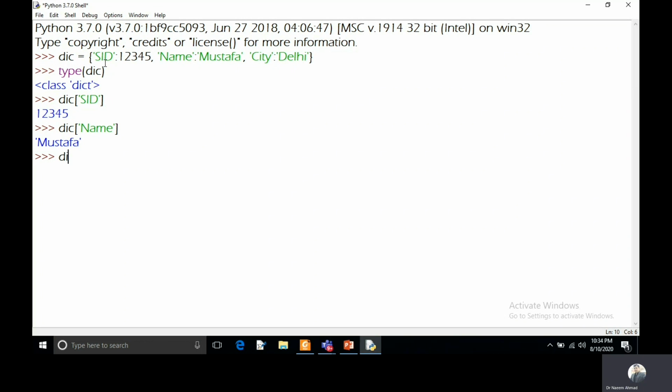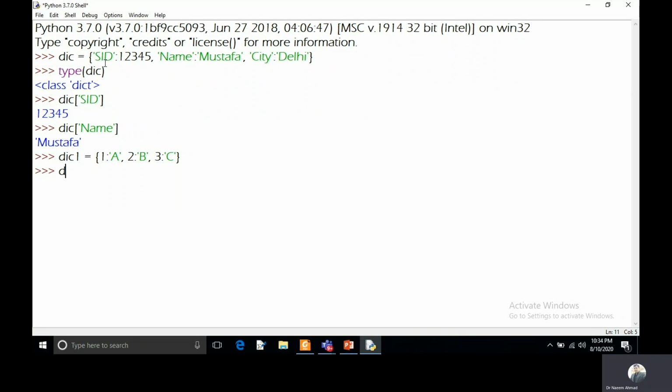Now we can also take one more dictionary that will have numerical keys. So I will take curly braces and I will keep here 1 and then A, 2, then B, 3 and then C. So this is my dictionary where we are having only numerical keys.